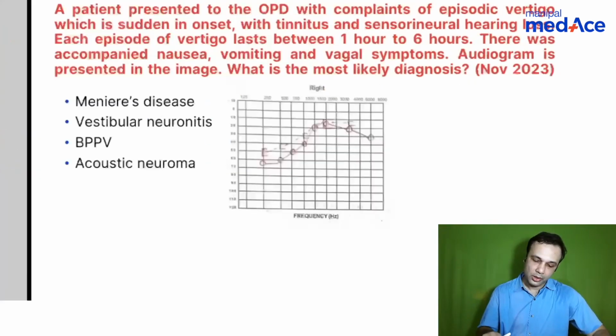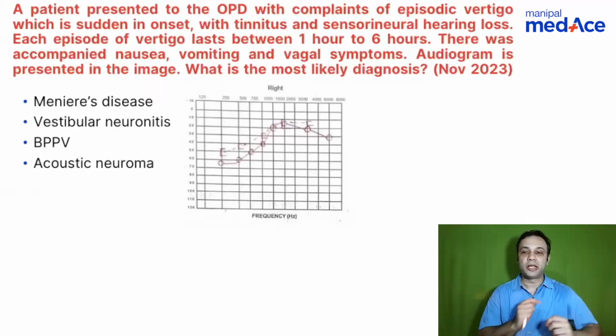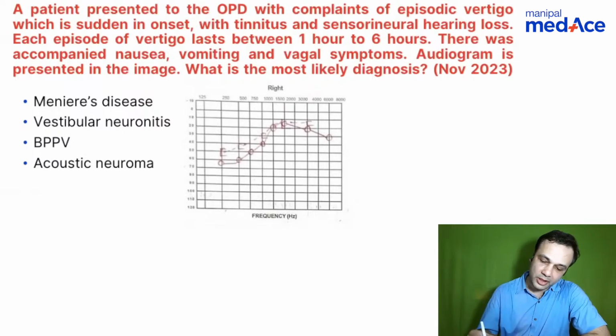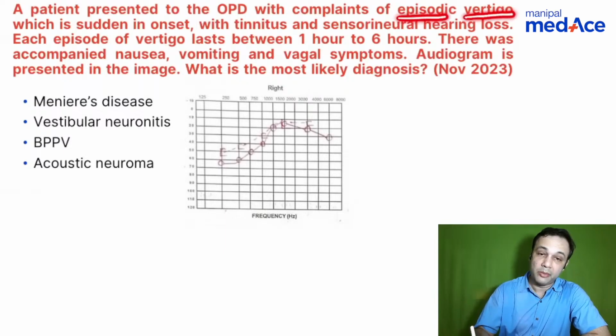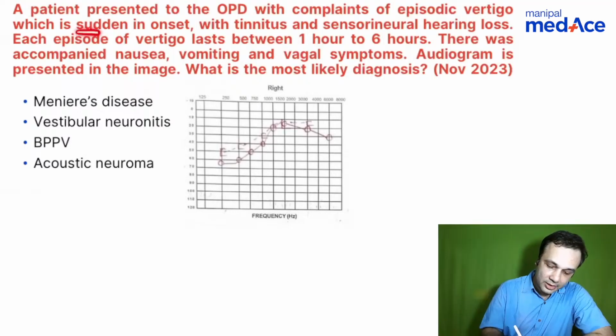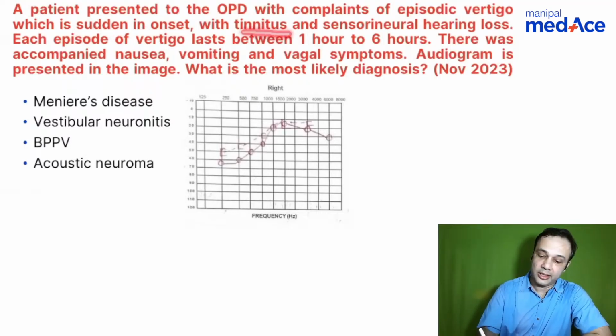So now let's start with the first multiple choice question. This was asked in November 2023. Now, if you look at this multiple choice question, what do you see? You see a patient who presents to you with episodic vertigo. Remember, this is the first important keyword, which is sudden in onset, and it occurs with tinnitus and sensorineural hearing loss.